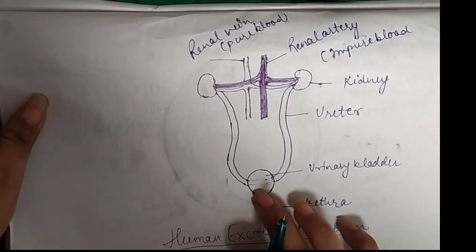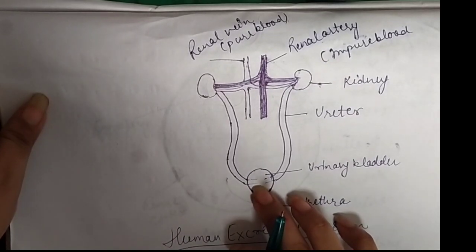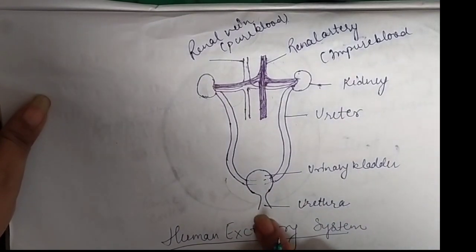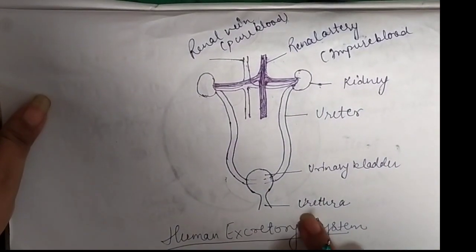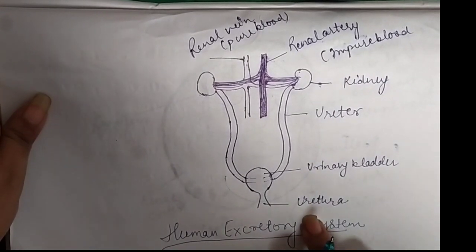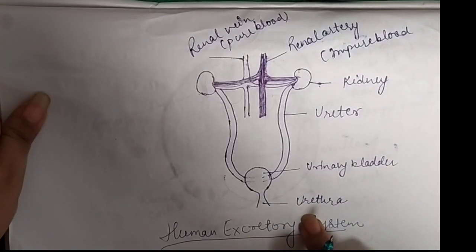The urine is stored in this urinary bladder till it gets a voluntary signal from our brain. Until then our urine remains collected here. Whenever a voluntary signal comes from our brain, this opening, this pore known as the urethra, opens, and by this urethra the urine is released out from our body. So this is our excretory system, which helps to remove the waste from our body in liquid form.